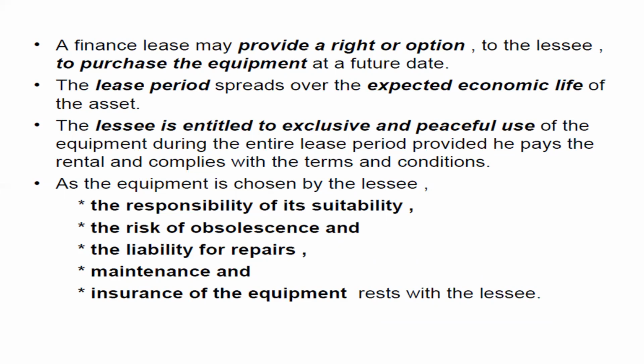So, for example, if the machinery's expected life is 10 years, the lease is undertaken for 10 years. After the 10th year, the residual value of the asset is paid by the lessee to the lessor, and the lessor becomes the owner after the 10th year. Normally this kind of lease is for a lengthy period. It is the lifetime of the asset. And remember, in the case of a financial lease contract, the lessor assigns the asset only to one party.